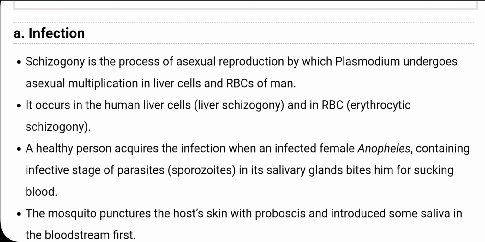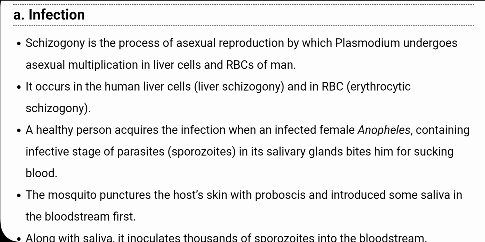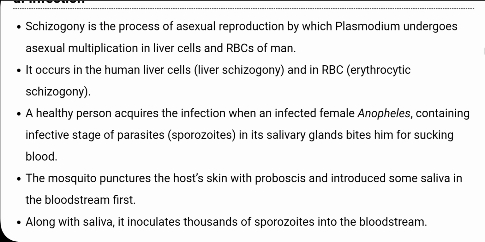Schizogony is the process of asexual reproduction by which Plasmodium undergoes asexual multiplication in the liver cells and RBCs of man. In the human liver cells it is the hepatic schizogony, and in the RBC it is the erythrocytic schizogony. Then a healthy person acquires the infection when an infected female Anopheles, containing the infective stage of the parasite in its salivary gland, bites him for sucking blood.